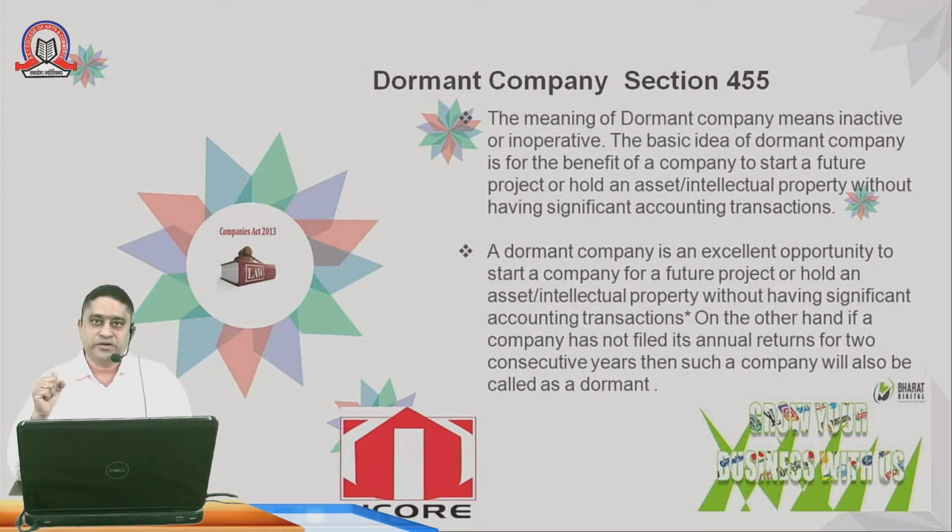Then they will take the trademark or the patent of that particular product, and after a few years they will declare the company as dormant, so that they will have that intellectual property rights. At some point of time the ROC will also declare this particular company dormant because none of the business activities are going on. So there are two ways: either the director himself will declare that particular company dormant, or the other way around, the ROC will declare this particular company a dormant company, because there are no sales, no transactions going on, but the company is in existence.